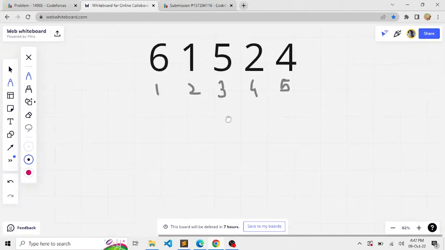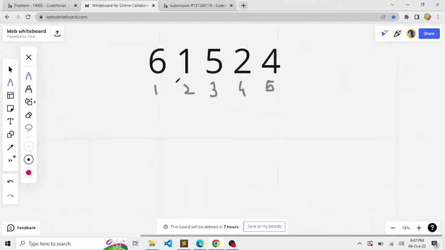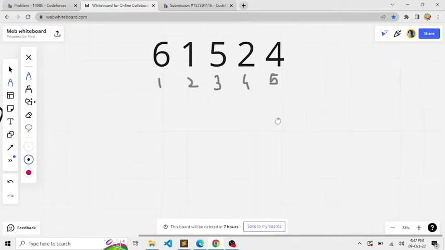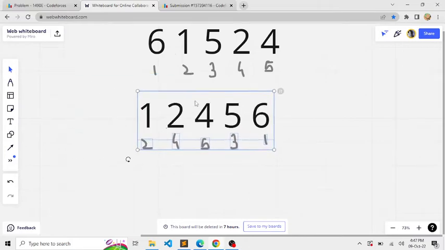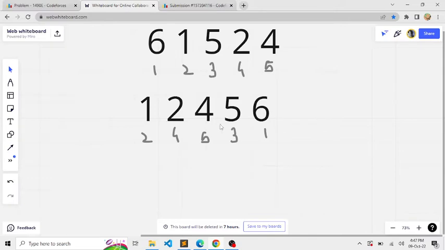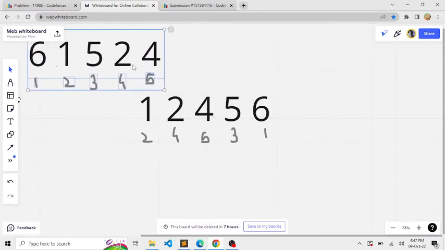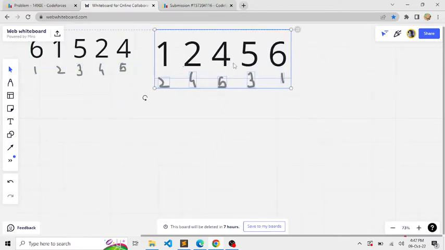So let us consider this example, that is 6 1 5 2 4, 5 players from 1 to 5 which have the following tokens, that is 6 1 5 2 4. Before directly moving on, there is one more step that we must consider, that is we'll sort the players. So this is the same array in the sorted form. I have also mapped the indexes accordingly in the sorted form. Okay, so I'll just move it to the left, and we'll try to solve the question now.